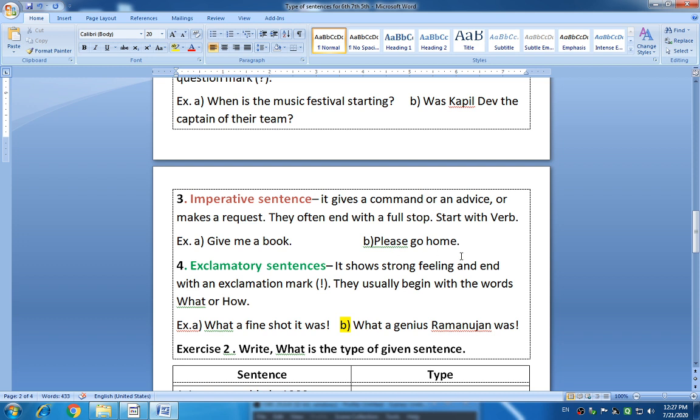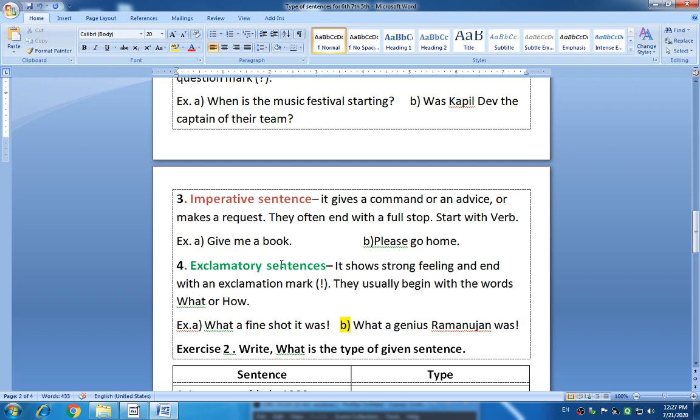Please go home. Please, here is a request. This word tells us that it is a request. Please go home. This sentence also starts with a verb and ends with a full stop. This sentence also belongs to the imperative sentences.